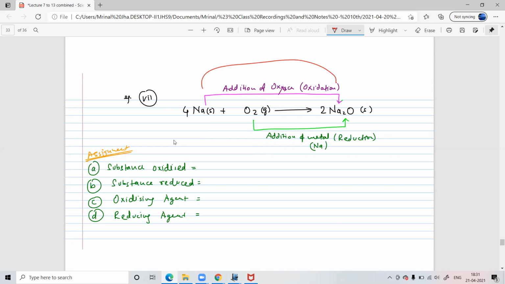So when we see it with this perspective, oxygen is being added to sodium. Earlier it was sodium, now it became sodium oxide. So in the upper part which I am doing here, oxygen is getting added. That's why we are calling it oxidation. But in this part, it was earlier oxygen. Oxygen is already there. What got added? Sodium got added. Sodium is a metal. So addition of metal is known as reduction. Okay, sir. Fine. Any other questions? Anyone?